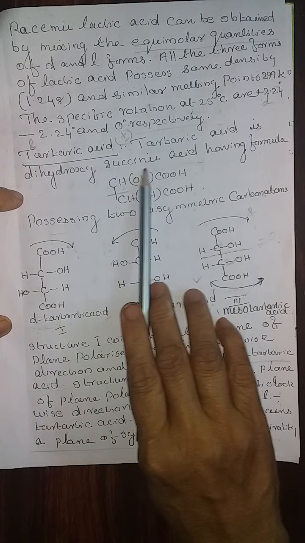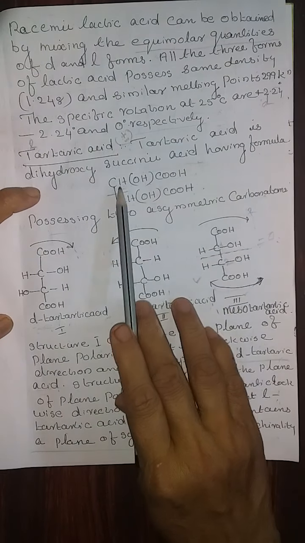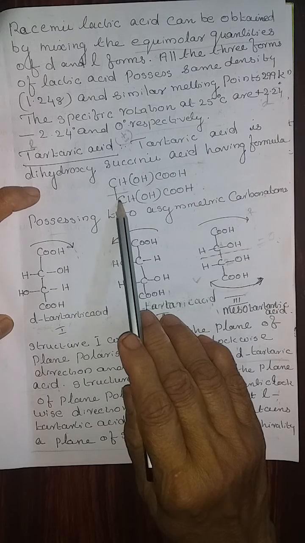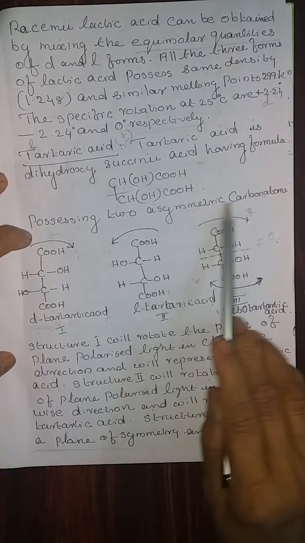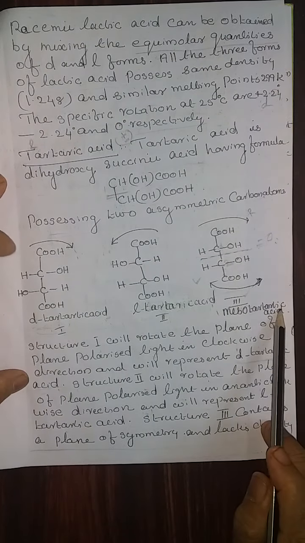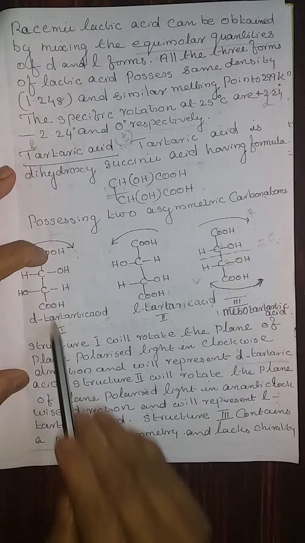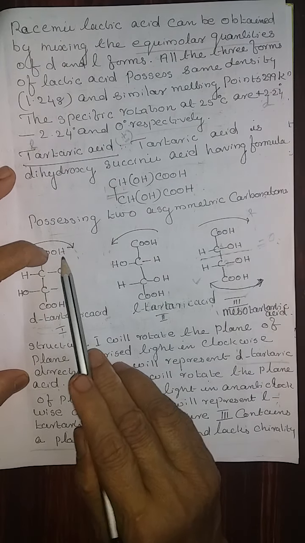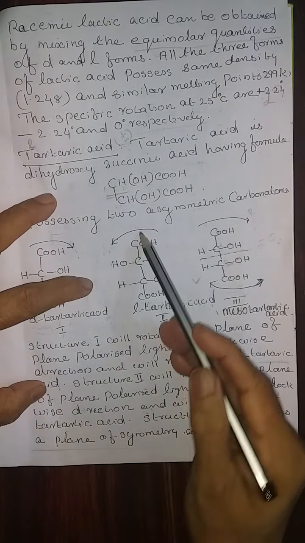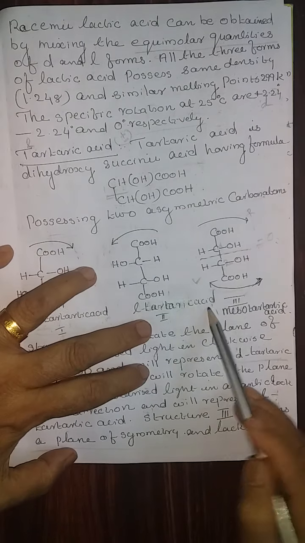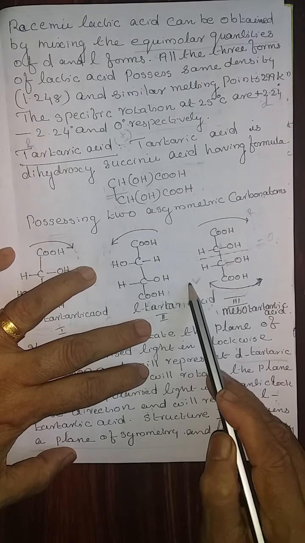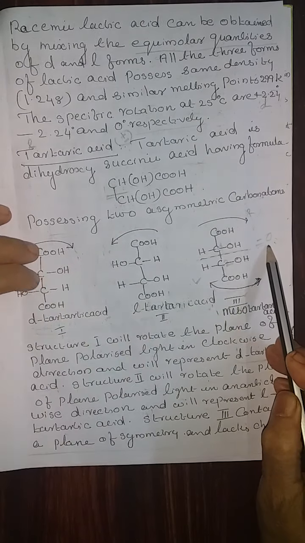Next example, tartaric acid. Tartaric acid is a dihydroxysuccinic acid having the formula CHOH-COOH, CHOH-COOH. Both are connected. These 2 carbon atoms are asymmetric carbon atoms. Both are asymmetric in nature. Look at these structures. This structure rotates the plane polarized light towards the right. Therefore, it is D-tartaric acid. This rotates towards the left, therefore L. This one half will rotate towards the right and half will rotate towards the left, therefore the net rotation is 0.